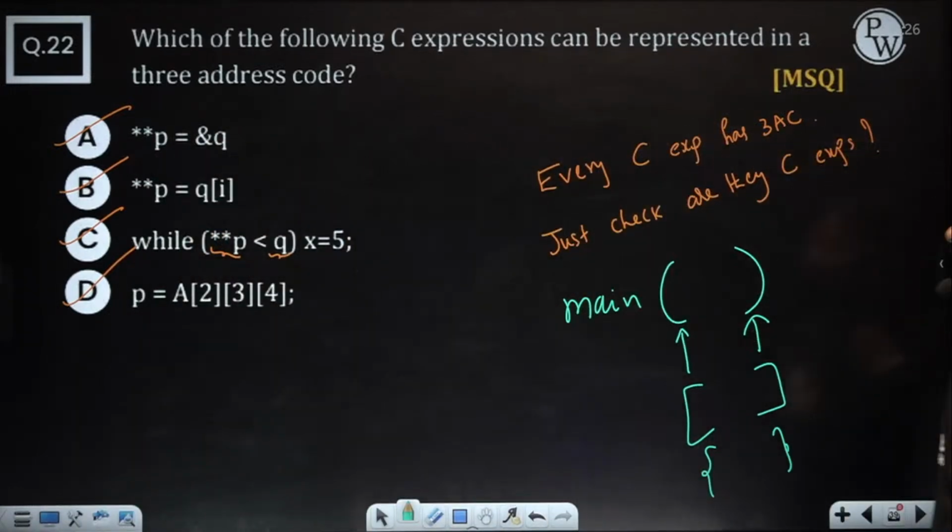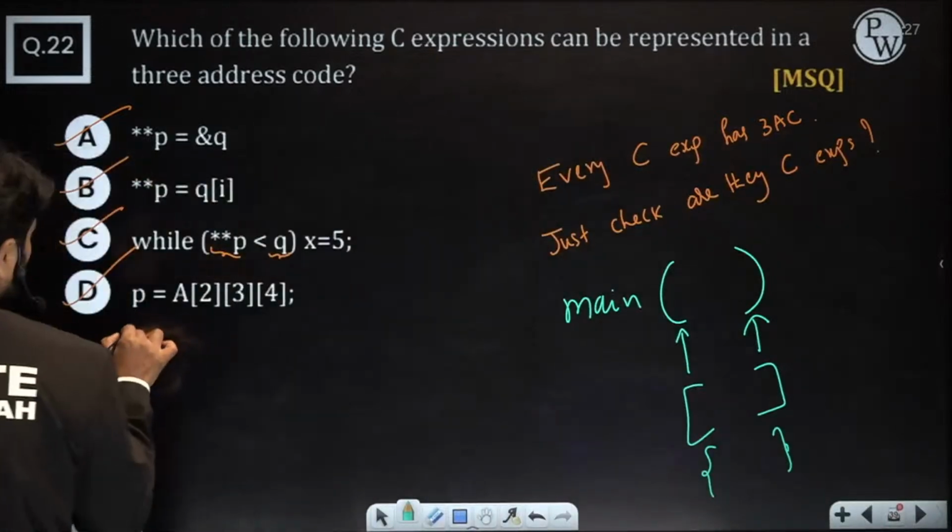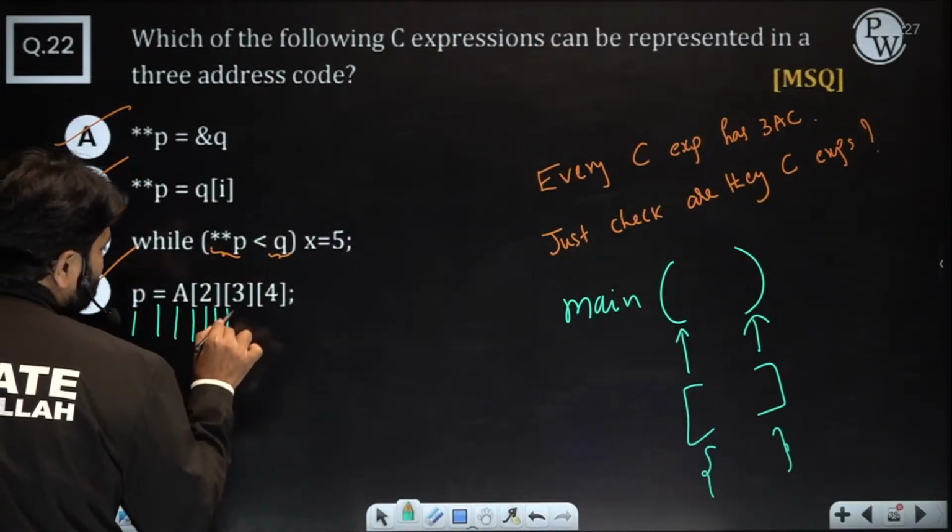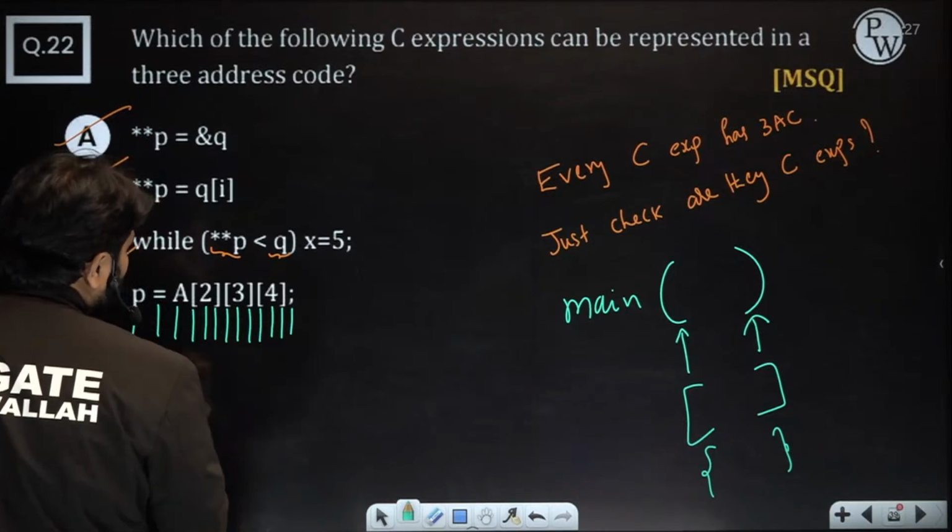Okay, how many tokens should this be if you want to count the tokens? 1, 2, 3, 4, 5, 6, 7, 8, 9, 10, 11, 12, 13. Here 13 tokens are there.